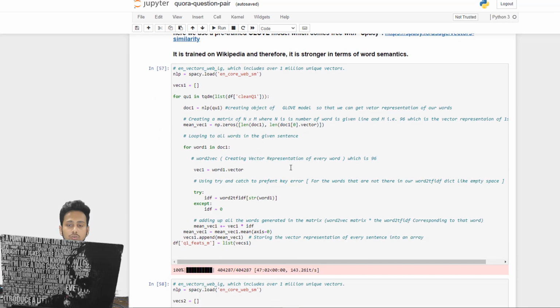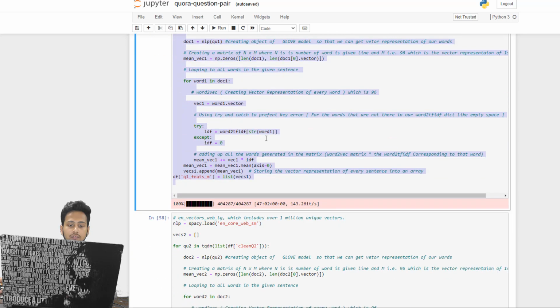That is why we are going to use this word to vec model, which is a deep learning pre-trained model. So here we are going to use the concept of transfer learning, where we use a pre-trained model that is trained on a very large data set, and in this case it is trained on the large data set of Wikipedia. So we are going to use it.